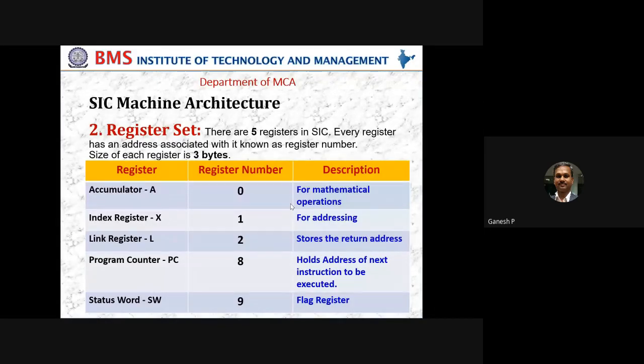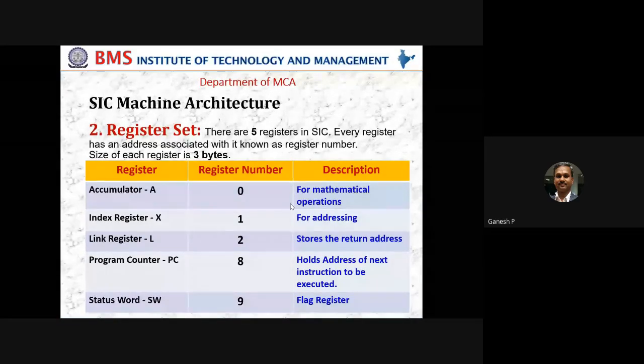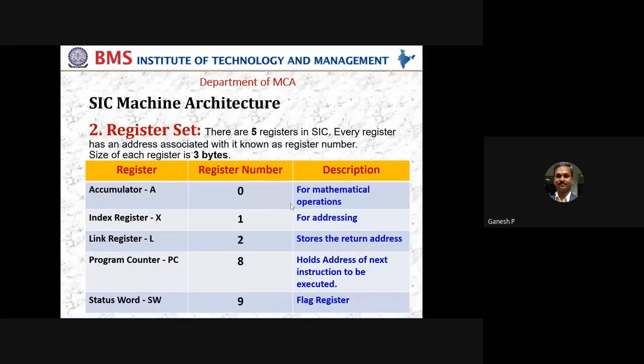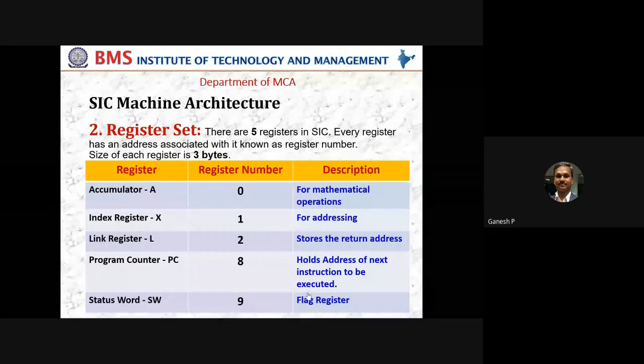But apart from that, the number of registers also will be very few, because registers are stored where? In the processor. You cannot have a processor as big as your computer. A processor is a very, very small component which cannot afford to have too many registers, but still they will have a good sizable number of registers. If you look at SIC here, we have listed only 5 registers, and these 5 registers are available in SIC.